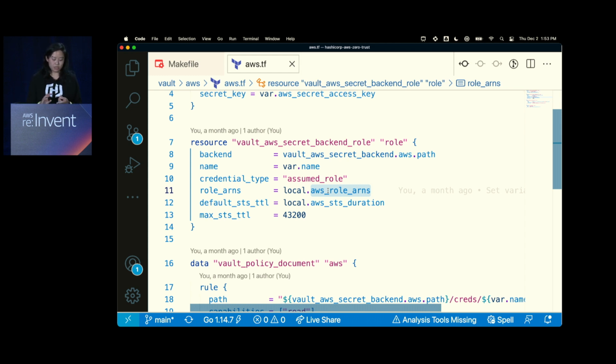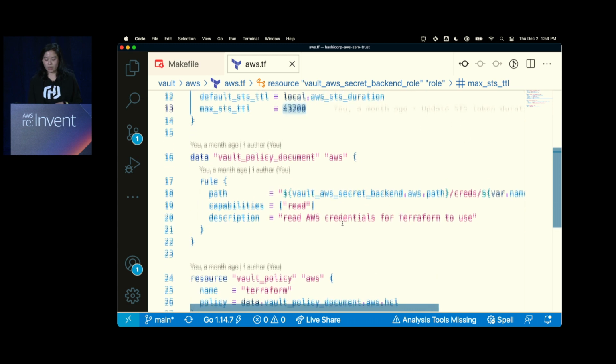It only has access to RDS, ECS, et cetera. So it only has access to the services that I need. And I set a time to live as well. So I set Vault to revoke these credentials after a certain amount of time. So I will have to reissue them if I wanted to rerun Terraform again.